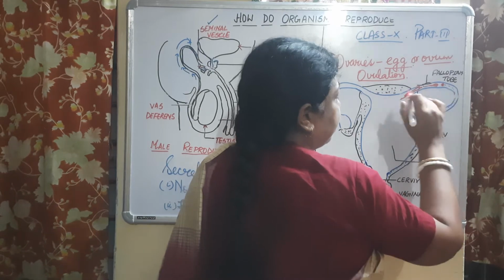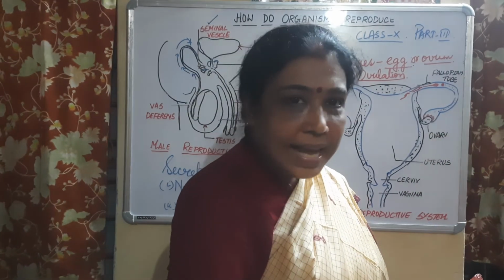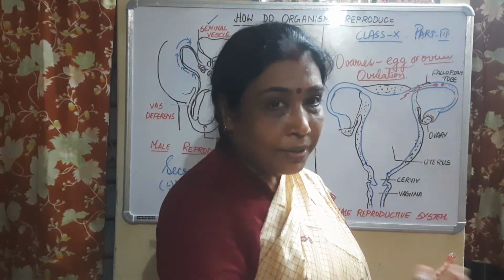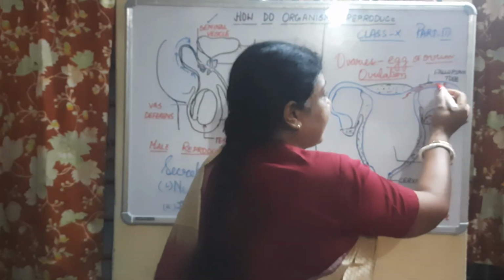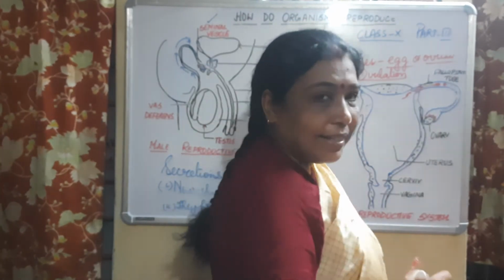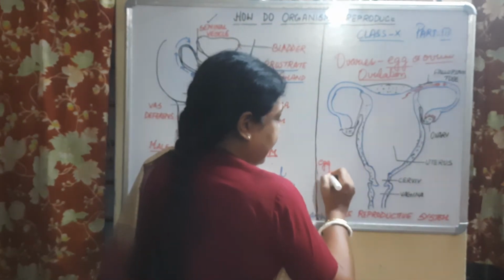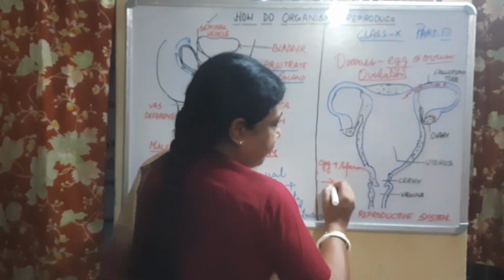One of the sperms will fuse with the egg, and the detailed mechanism is not to be discussed in class 12. I have already uploaded the video on how this happens. So one of the sperms will fuse with the egg. What will it form? If the egg meets the sperm, children, then what will be formed?